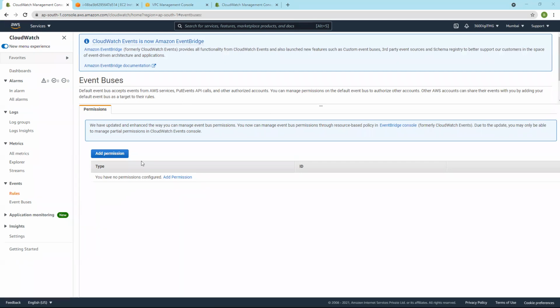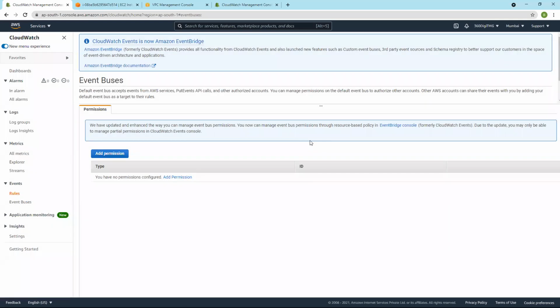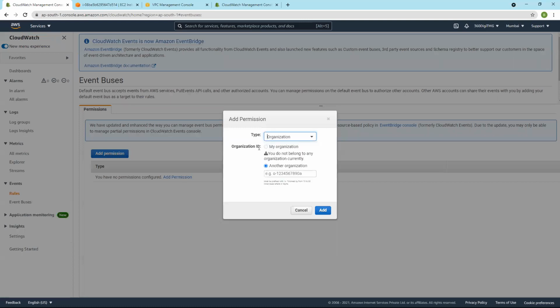Just add a permission. That's it. Permission for third-party applications or third-party AWS accounts or an organization to monitor your CloudWatch.